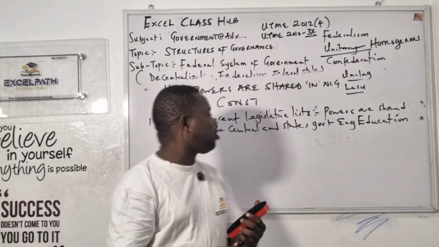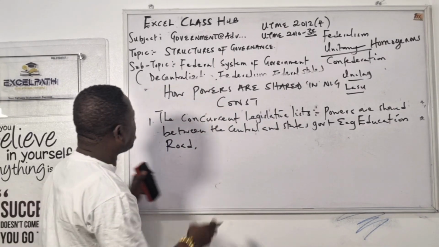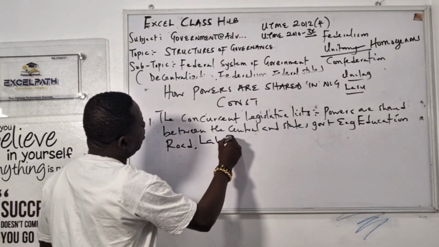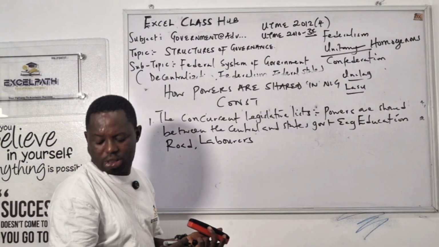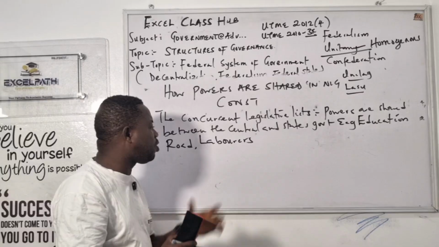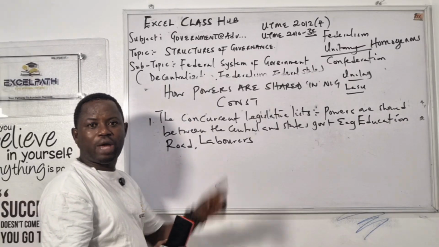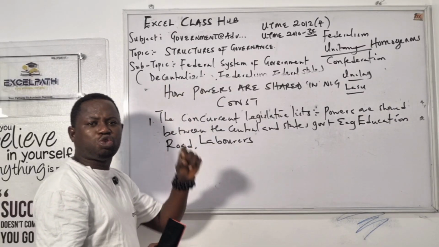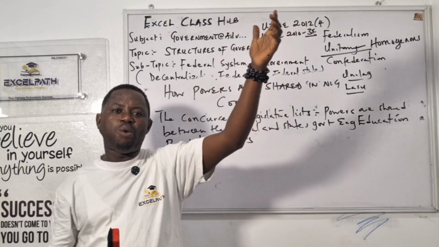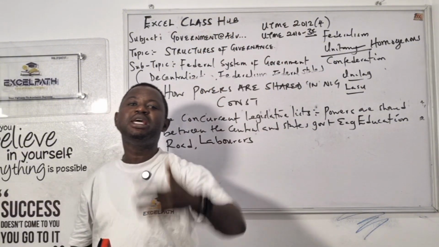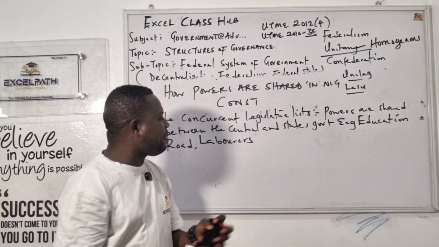Another example is labor. We have federal workers and we have state workers. The federal government can determine how much they are going to give their workers, while the state can also determine how much they are going to give their workers. There are many examples here.